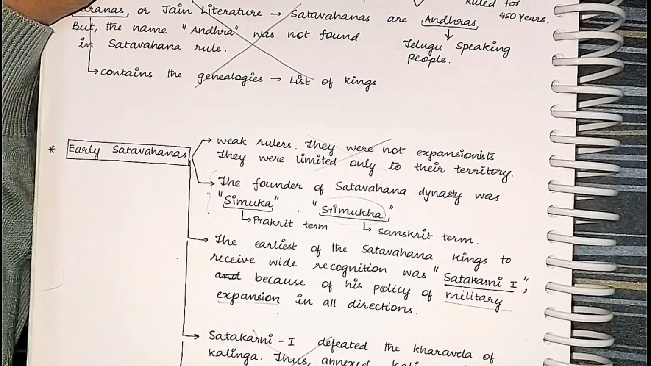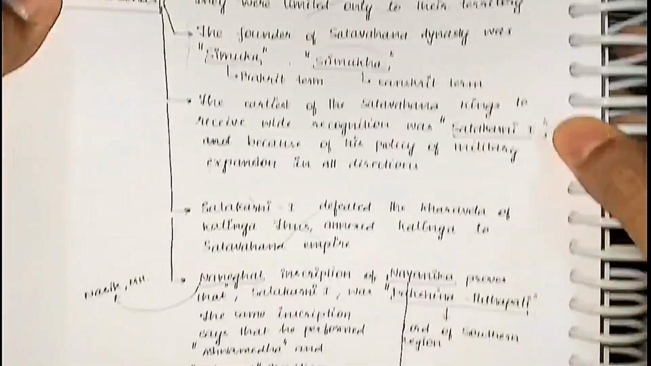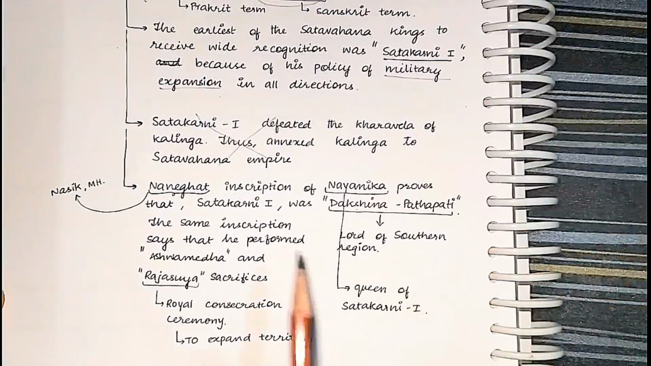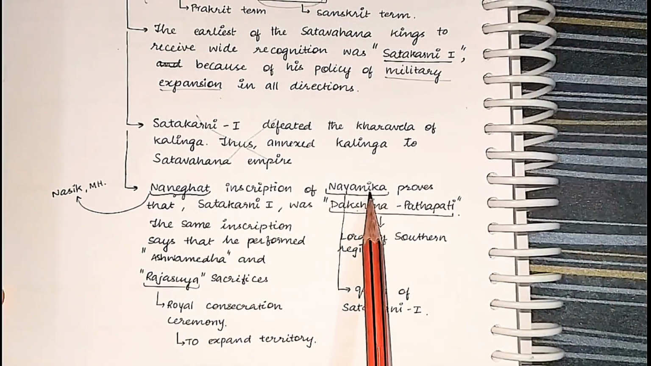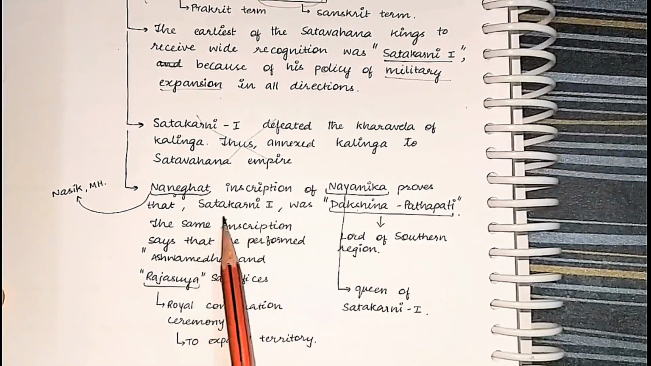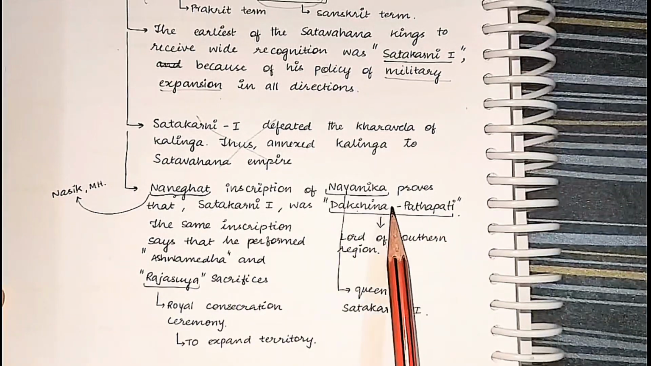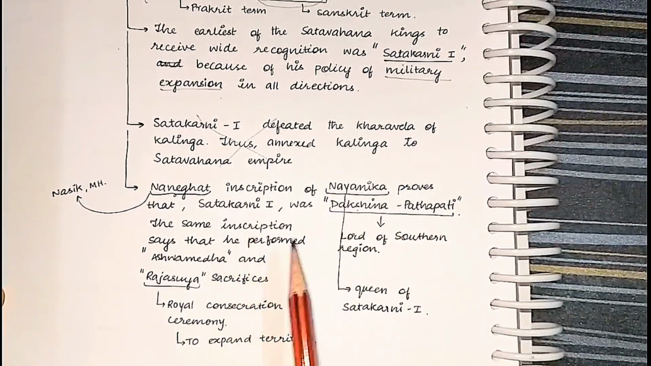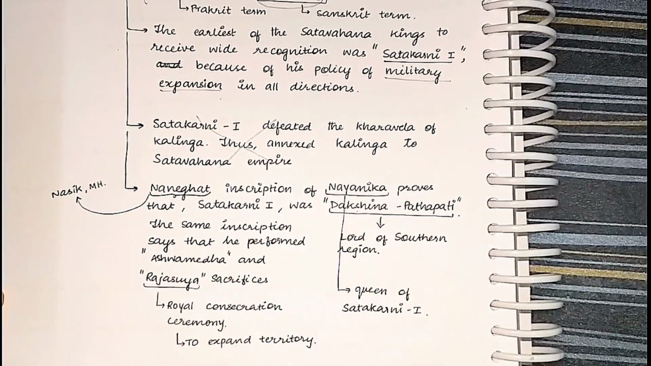What is required in the mains is this. This particular part is extremely important. The inscription part. The Naneghat inscription of Nayanika. Who is Nayanika? She is queen of Shatakarni I. The Naneghat inscription called Shatakarni I as Dakshina Pratapati. And also the same inscription says that Shatakarni I performed the Ashwamedha and Rajasuya sacrifices.